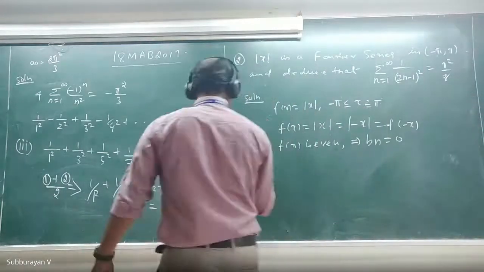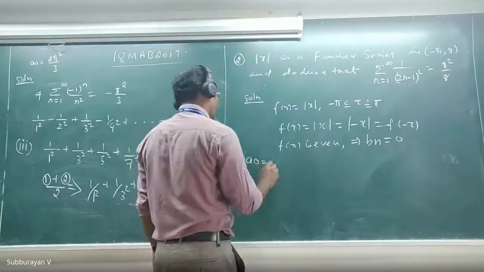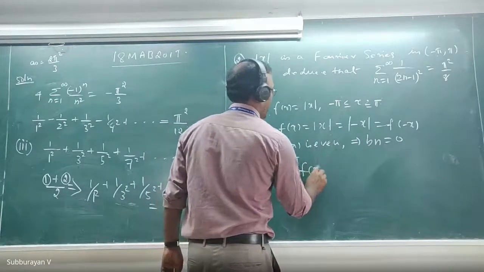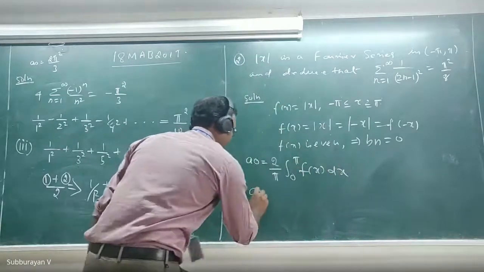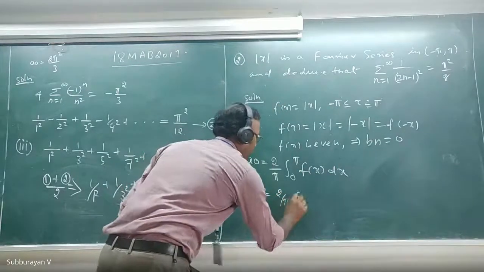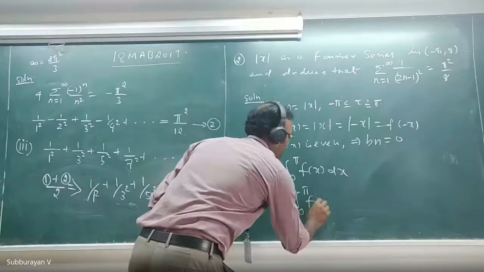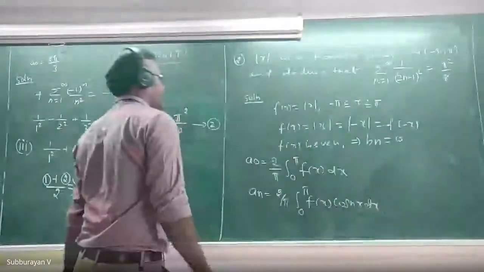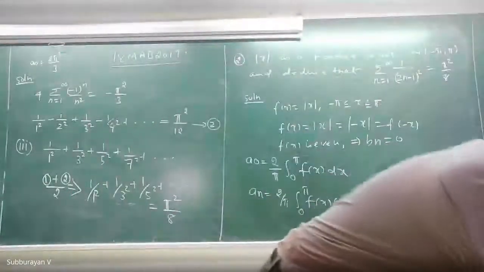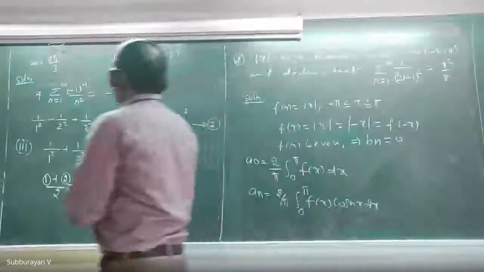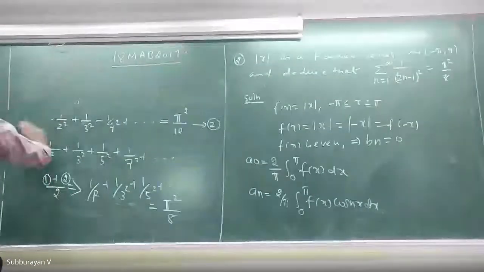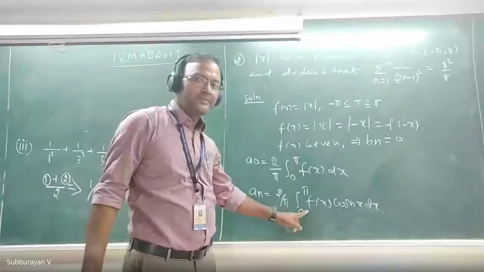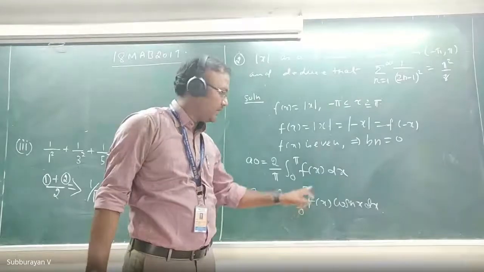And then what is our a naught? A naught equals 2 divided by pi integral 0 to pi f of x dx, and an is 2 divided by pi integral 0 to pi f of x cos nx dx. This is the formula if the function is even. Now, what is the definition of modulus of x? I need the definition of modulus of x in the interval 0 to pi, then only I can replace f of x here.